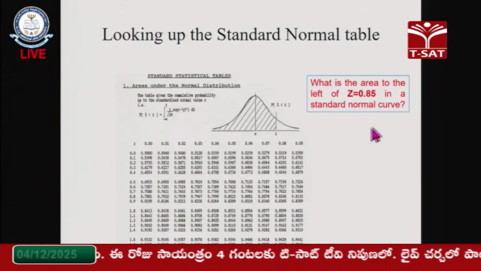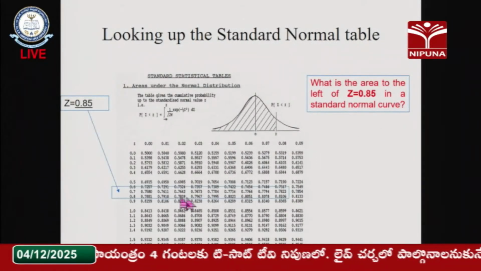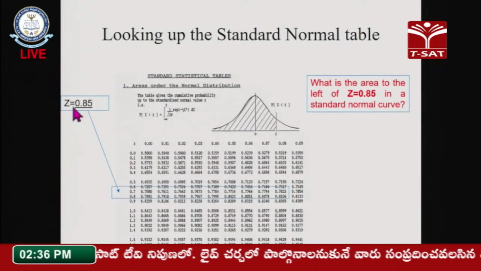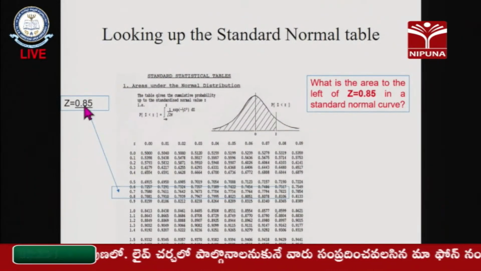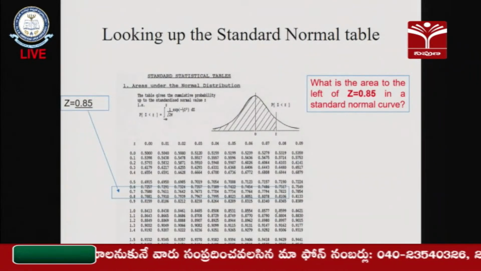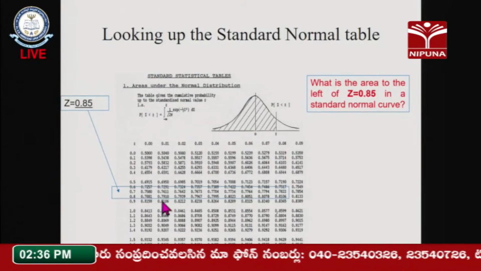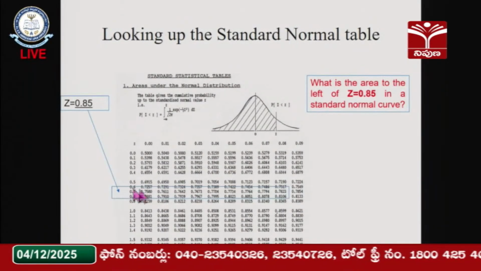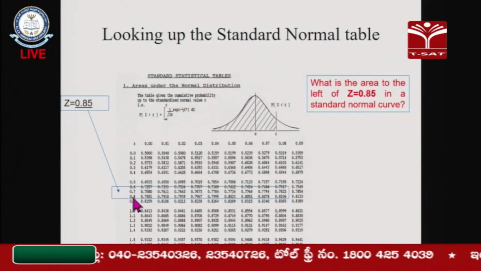Now how is the student to identify it? Check here: vertically we have to go for 0.8. After the point, we consider the first digit only. What is the first digit here in 0.85? I can put a box here.